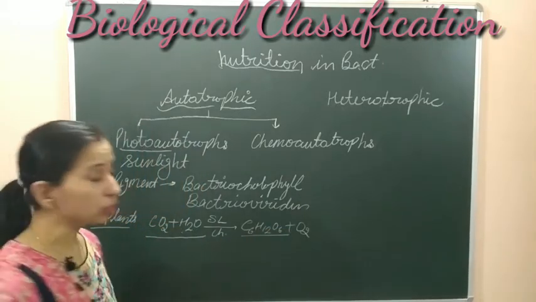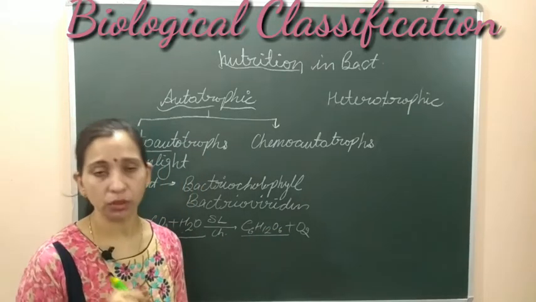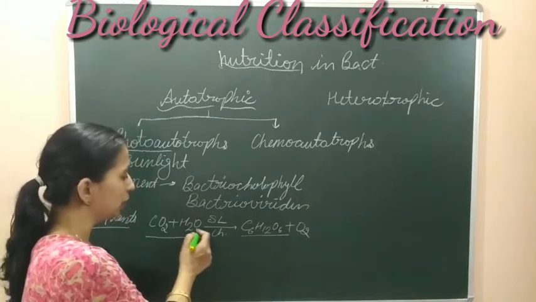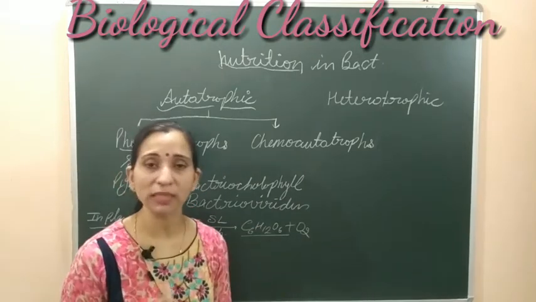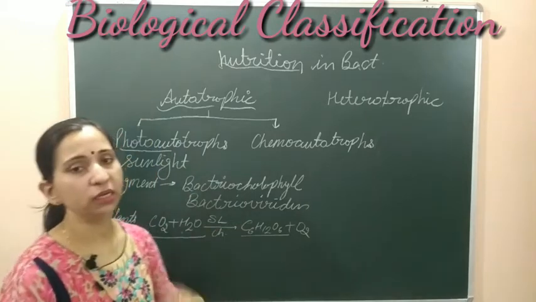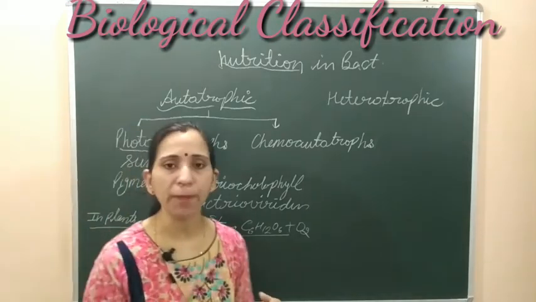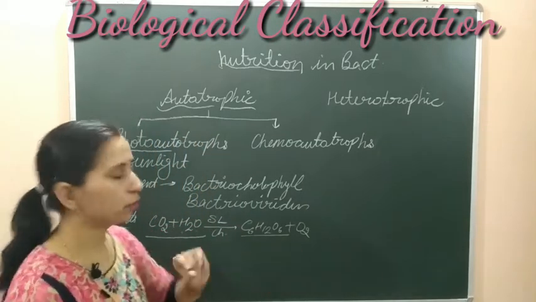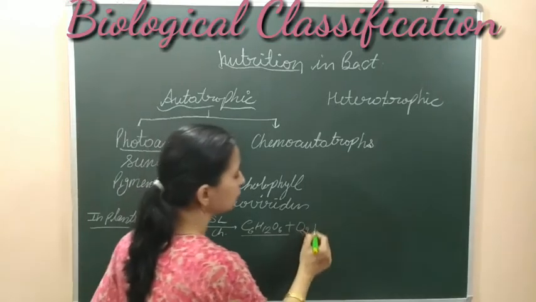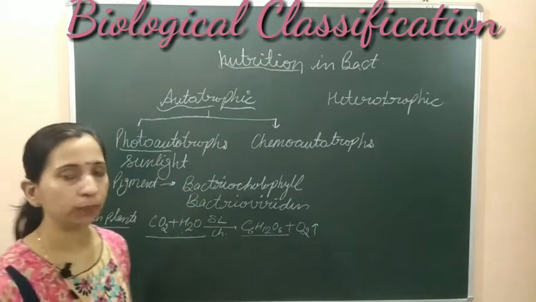And the oxygen which is present with the water, when water gets split, is eliminated or released by photosynthesis as a byproduct, क्योंकि oxygen की plants को कोई requirement नहीं है. So this is the process of photosynthesis in the case of plants.